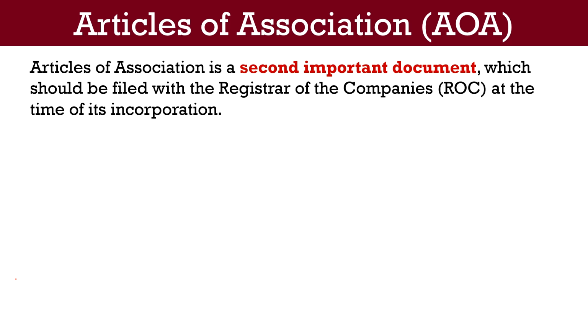And therefore, while framing the Articles of Association, it must be kept in mind that they should not go beyond the powers of the company given by the memorandum. Also, such rules must not be contrary to the provisions of the Companies Act. Its contents include the name of the company, the name of the state in which the registered office is located, interpretations of words or expressions used in the articles, share capital, rights attached to different classes of shares and variation of such rights, lien on shares, call on shares, transfer and transmission of shares, and many more.